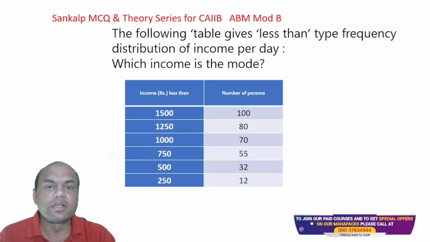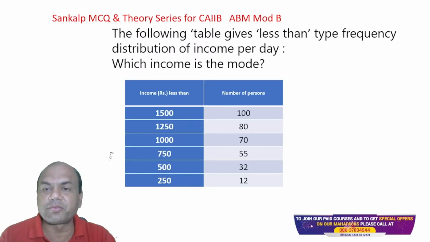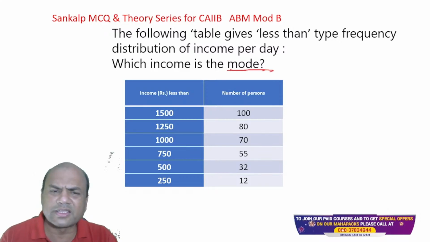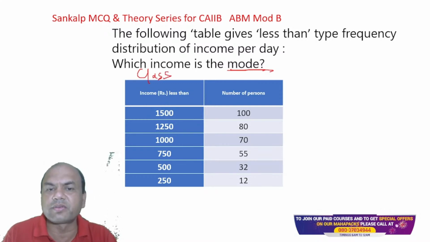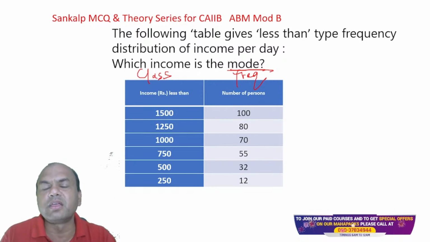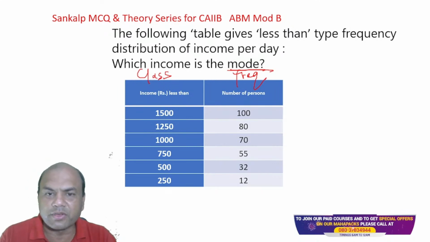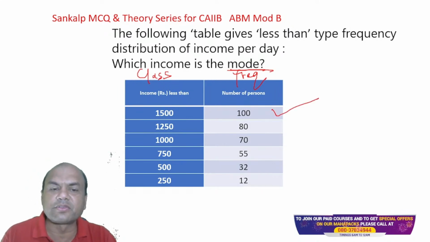Next one. The following table gives less than type frequency distribution of income per day. Which income is the mode? So I want the mode now. Look at this. This is known as the class, and this is known as the frequency. Mode means any class which has the maximum frequency. Which is the maximum frequency over here? 100. So the modal class is this 1500.